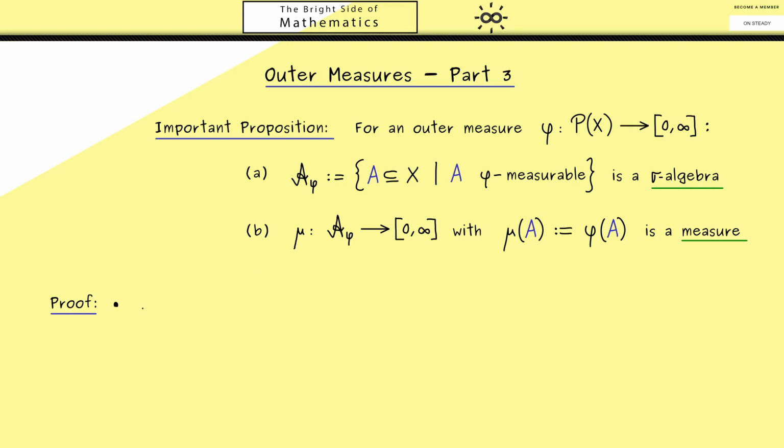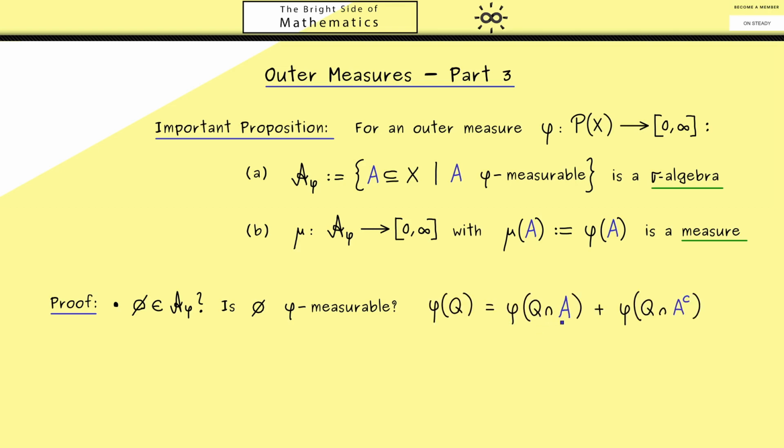Hence, I would suggest we start with the simplest one, checking if the empty set is in A phi. So by definition, this means is the empty set phi measurable. So I think this is a good point, refreshing your memory what phi measurable actually means. A subset A is called phi measurable if it fulfills the following relation. Namely, if A decomposes every other set Q into two parts such that we have this additivity for phi.